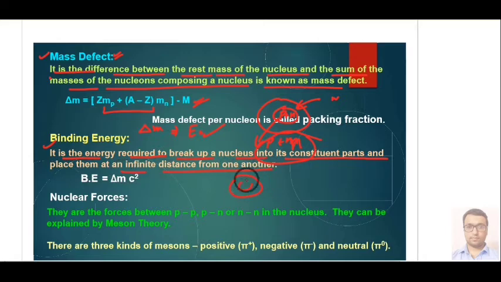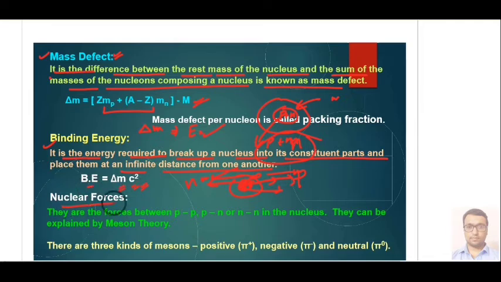So if you want to break a nucleus, the energy required to break it and keep these particles, proton and neutron, apart from each other at infinite distance, so that there is no nuclear force between them, this amount of energy is called your binding energy, and it is given by delta m c square.